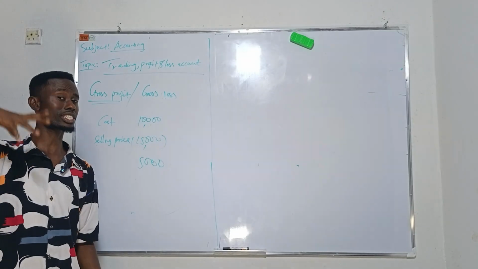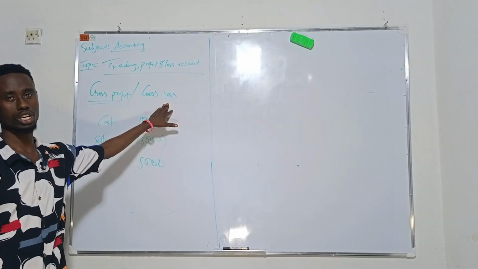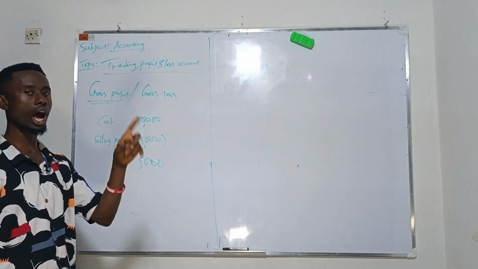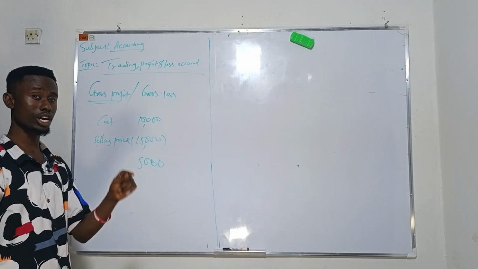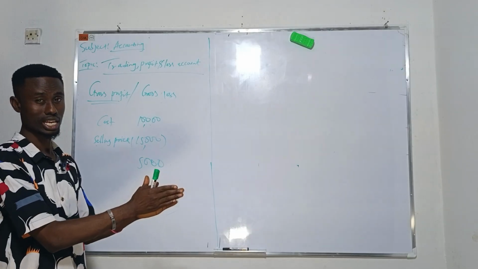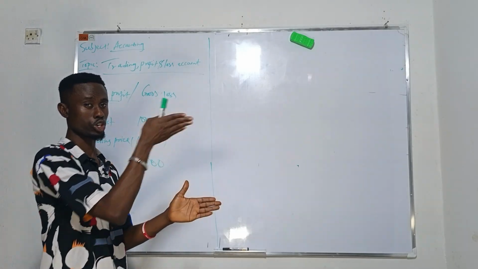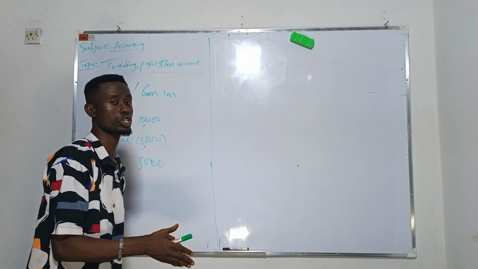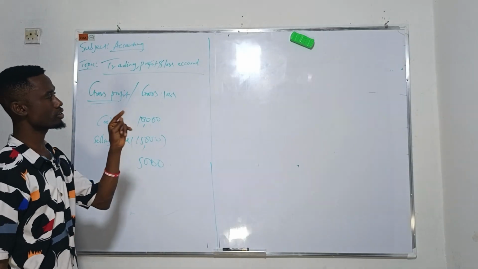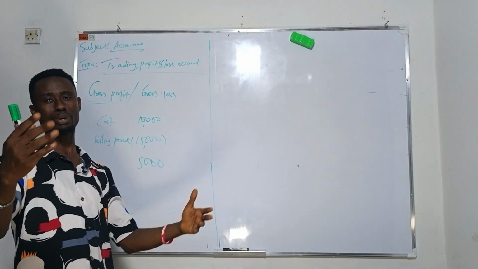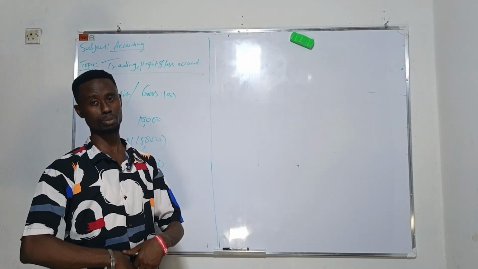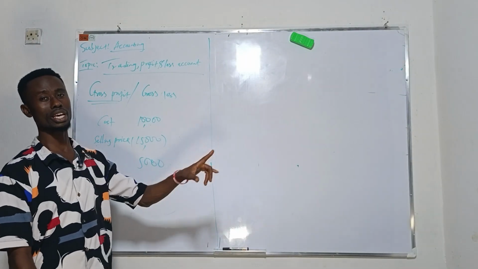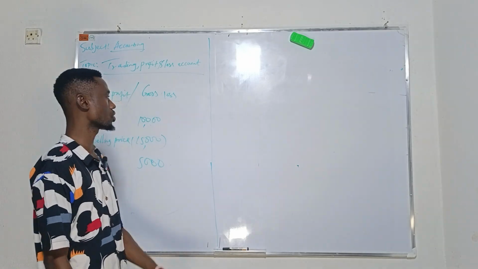When the cost price exceeds the selling price, it becomes a loss. I said that gross profit can be defined as the excess of selling price over cost price. So if you bought an item and sold it above the cost price, it's a gross profit. But if you sell it below the cost price, there is a problem. The essence of every business is to maximize profit. This is why you and I want to embark on a new business. At the end of the day, if you're not maximizing profit, then something is wrong.